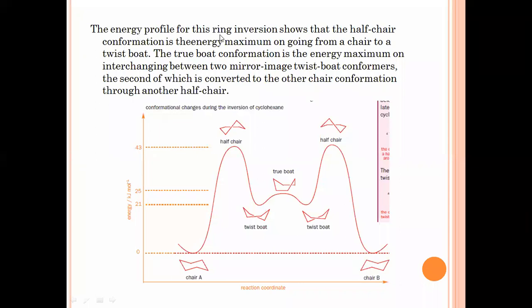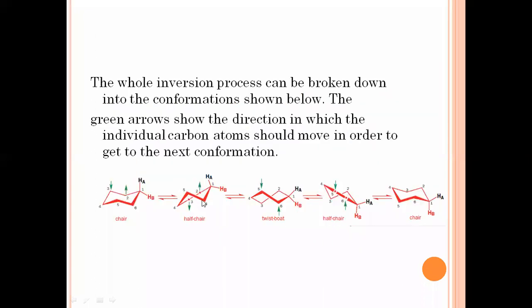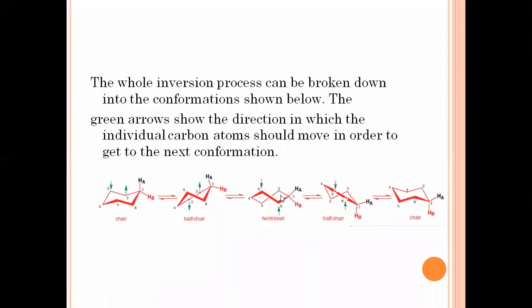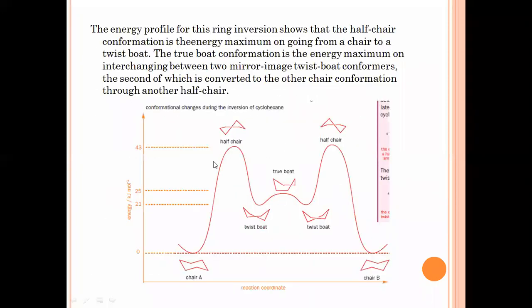The energy profile for this ring inversion shows that the half chair conformation is the energy maximum on going from the chair to the twist boat. So this conformation is at the energy maxima. The half chair conformation is at the